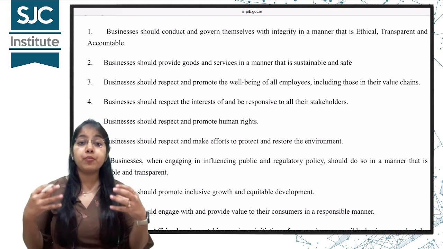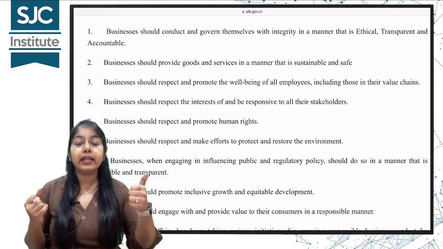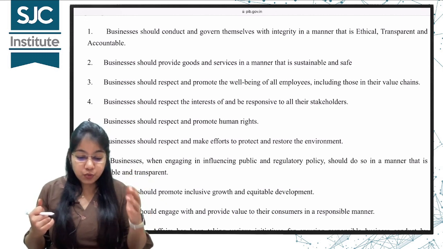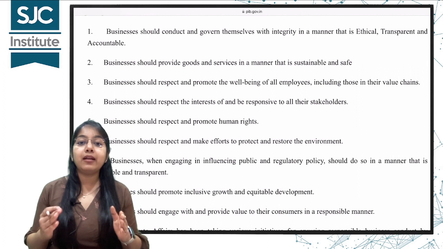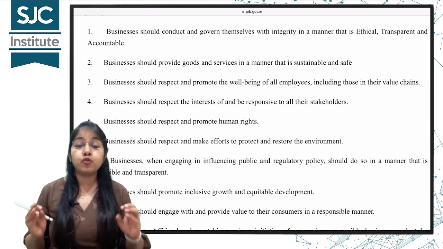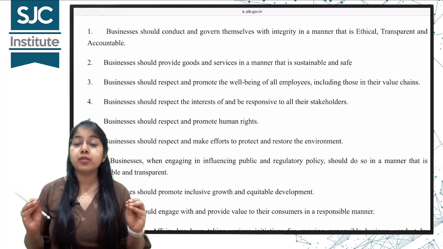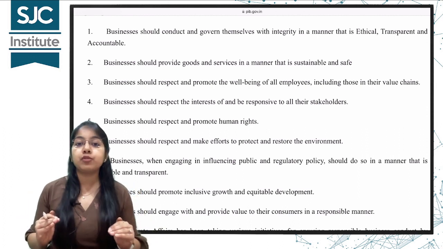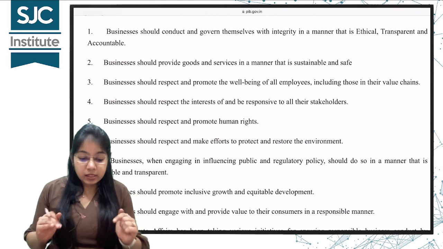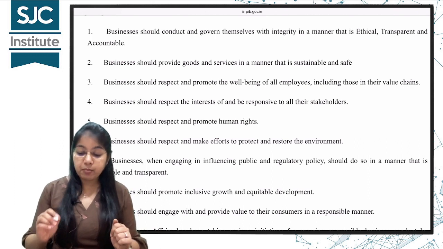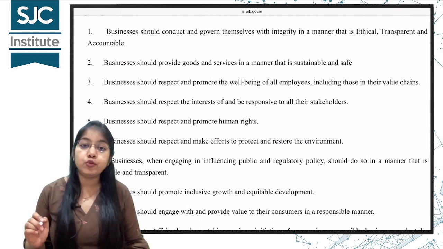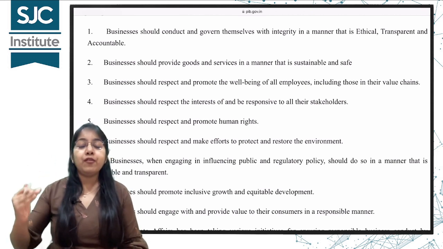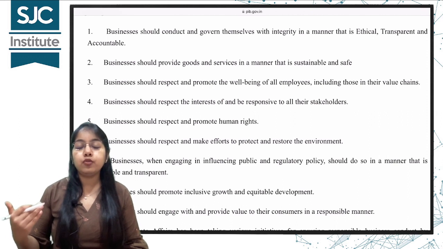Okay, so businesses should conduct themselves in an ethical, transparent and accountable manner. Businesses should provide goods and services in a manner that is sustainable and safe. So no use of hazardous materials, minimize the chemical use as much as possible. Businesses should respect and promote the well-being of employees, including those in their value chains. Okay, so all the employees, the suppliers, the creditors, everyone who is included in the value chain, the middlemen.